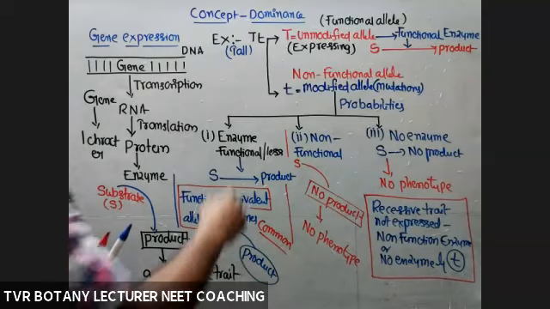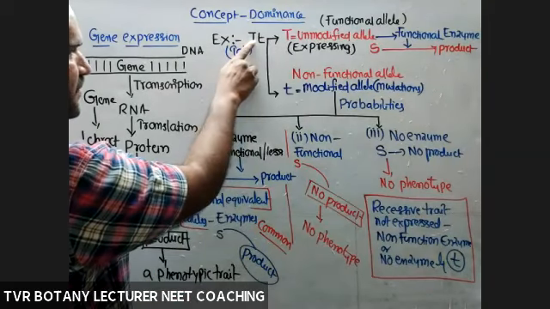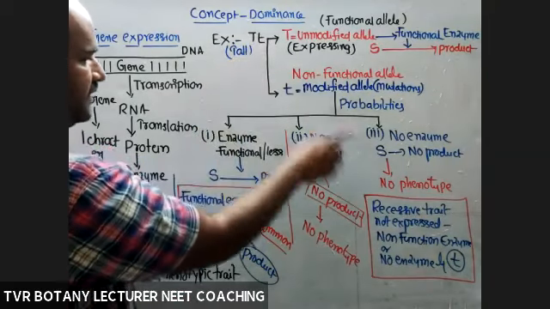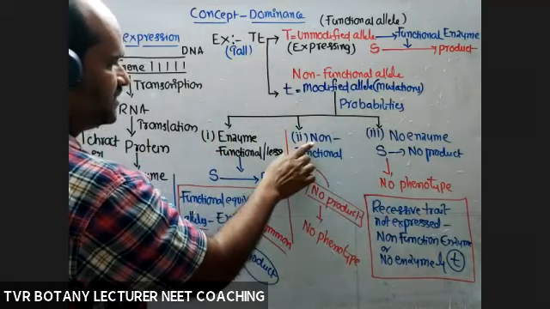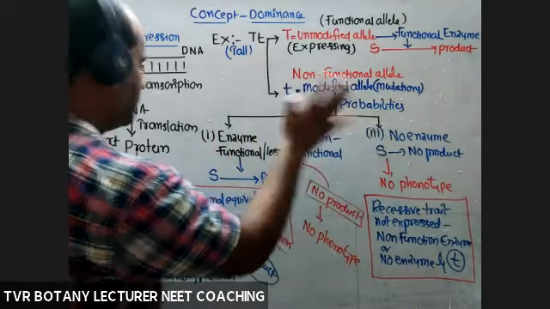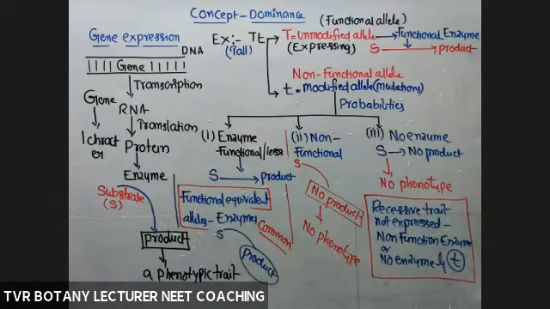So according to Mendel, the phenotypic expression depends on capital T only, but not on this one. The reason is that its probability is the second and third probability, but not the first probability. Is it clear? Okay. So that is about the concept of dominance, right?